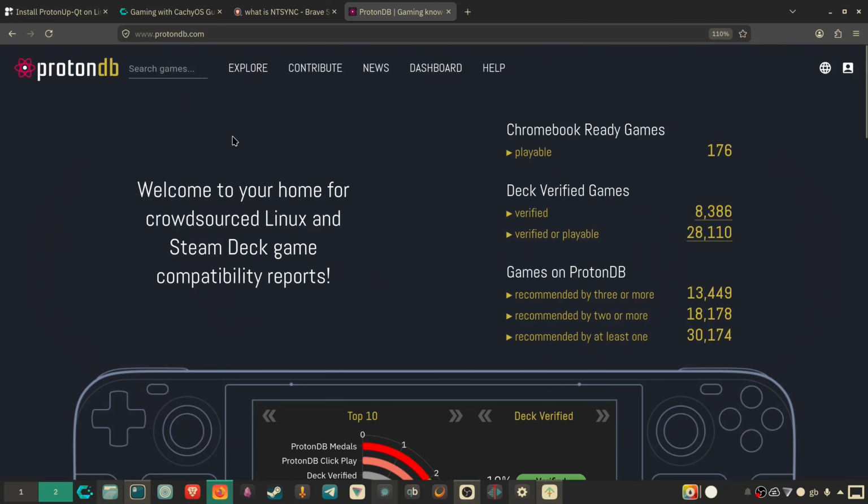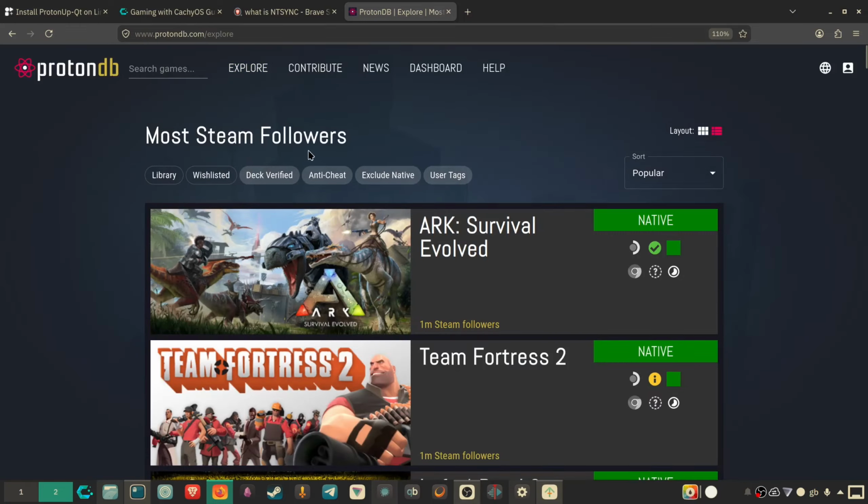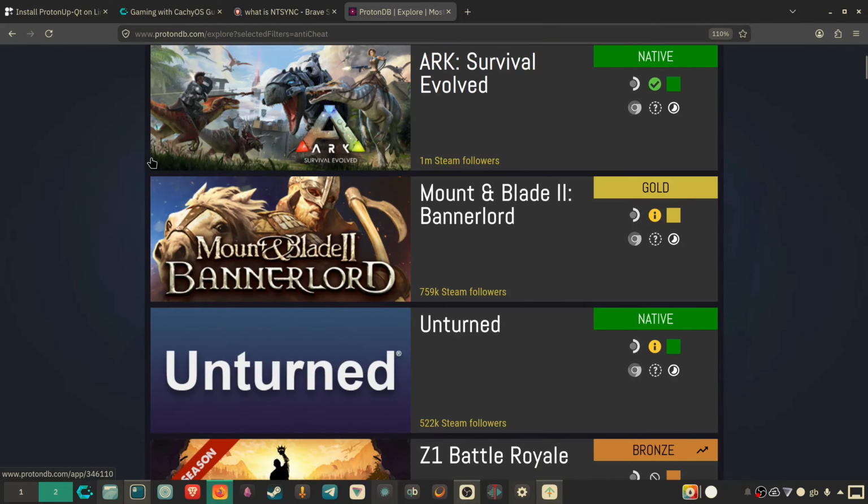In addition, ProtonDB allows you to look at the different games that run under Proton and see how well they run. So if I click on the Explore tab and I click on Anti-Cheat, I can see all the games that use anti-cheat but also run under Linux.